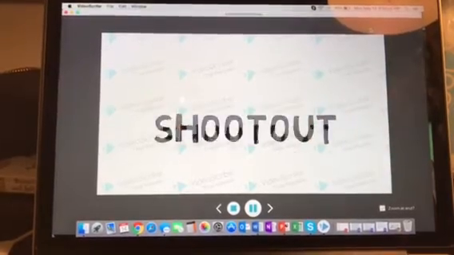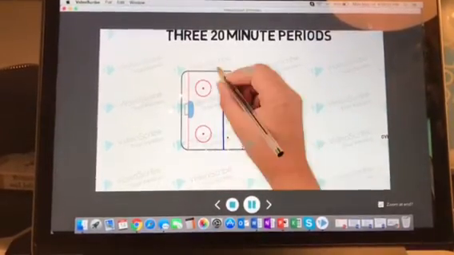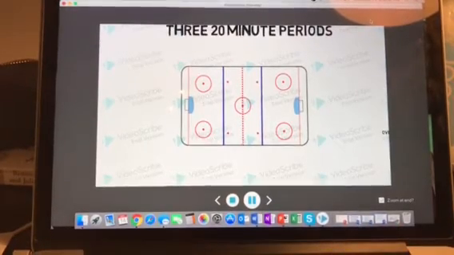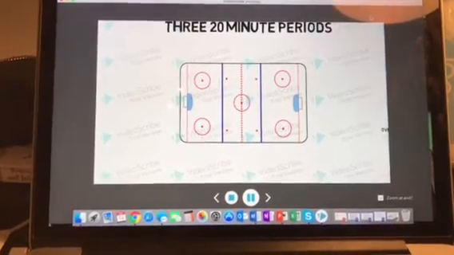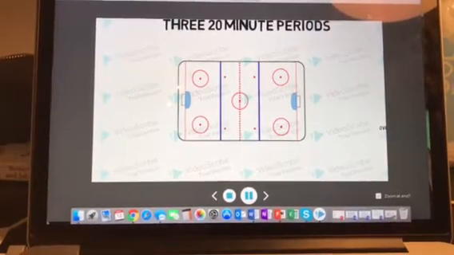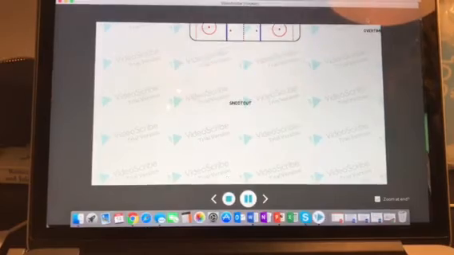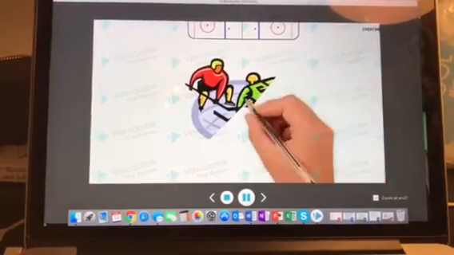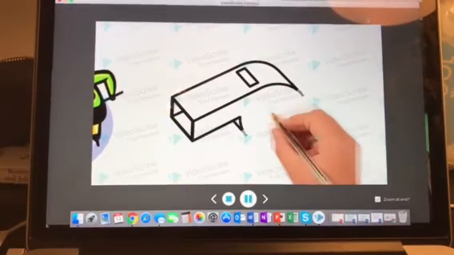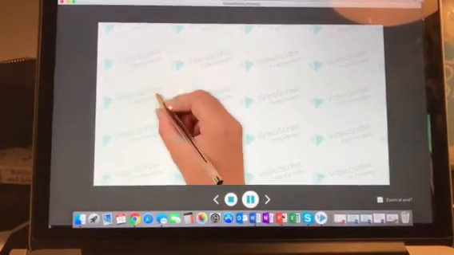There are 2 main calls made by a referee. The first is an offside. This is when players enter the offensive zone before the puck gets there. The second is icing. This is when a team shoots from its side of the center red line across the opposing goal line. Each play begins with a face-off and ends when an official blows the whistle or a goal is scored.